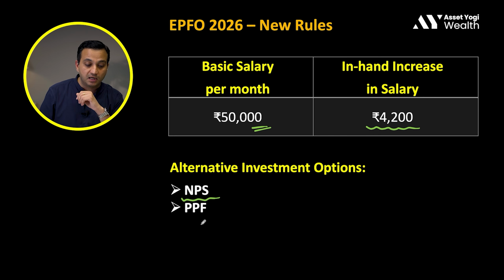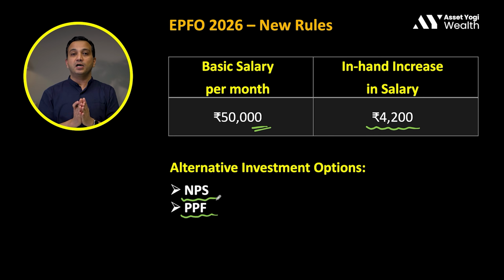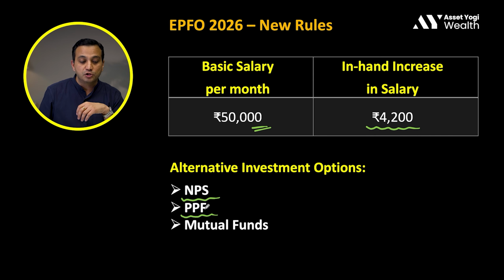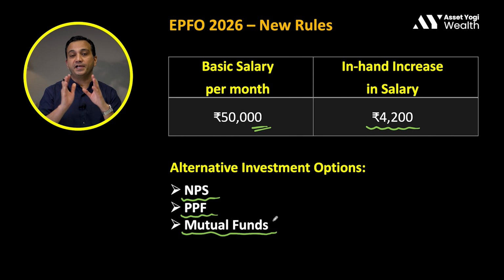PPF is still a good option if you are looking for a fixed income kind of thing which is equivalent to EPF, although the interest rate is slightly lower in PPF. It is about, I think, 7.1% or something. And in EPF, we were getting almost 8.25%, so almost 1% extra, right? But still, PPF can be a good choice as a retirement planning tool. And mutual funds also is a great retirement planning or financial planning tool.